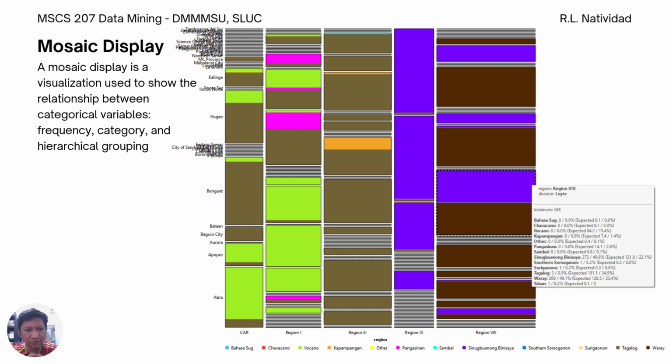So how can we use the mosaic display, or the categorical relationship diagram, for visualization? It can help us detect associations between categorical variables. You can use proportional areas to represent joint distribution. It can help identify which combinations require interventions.